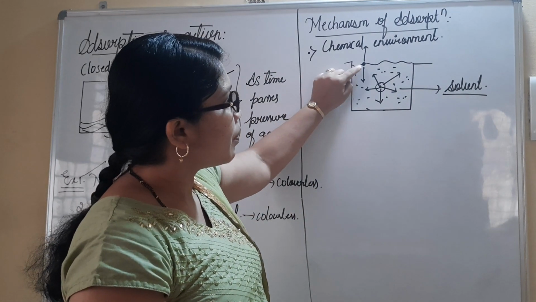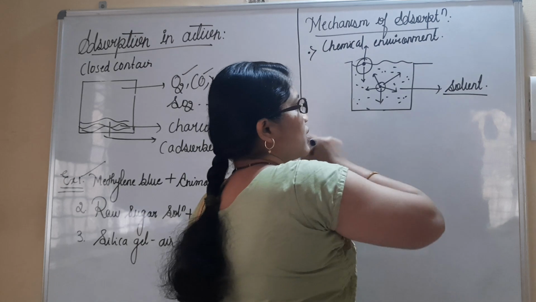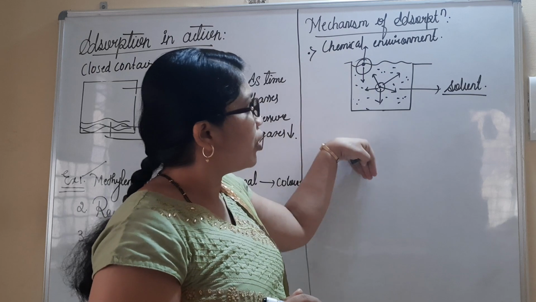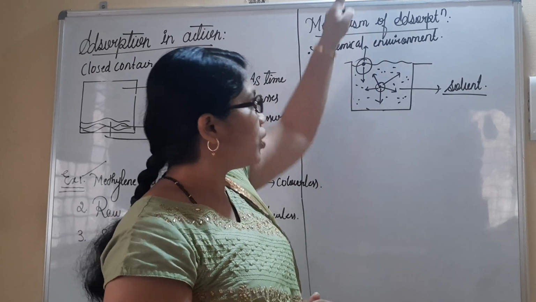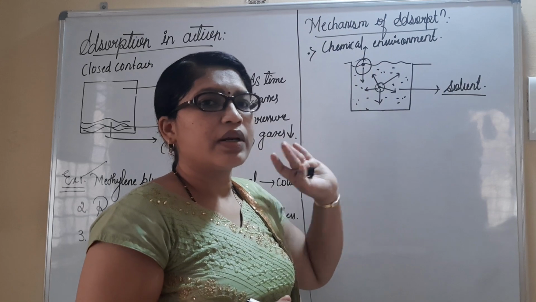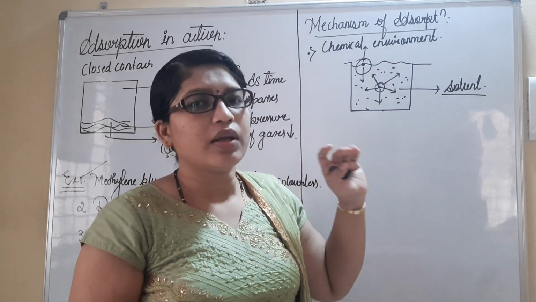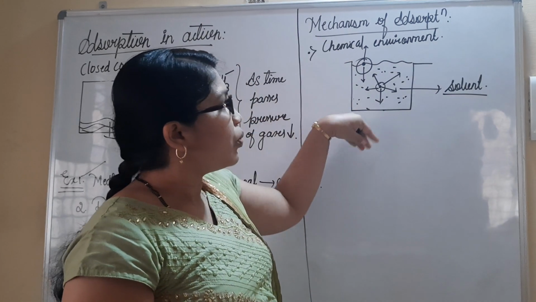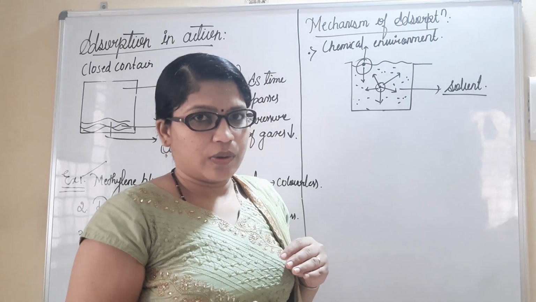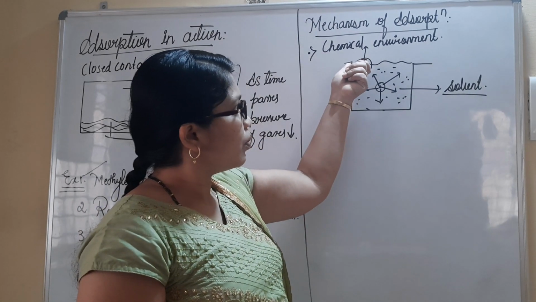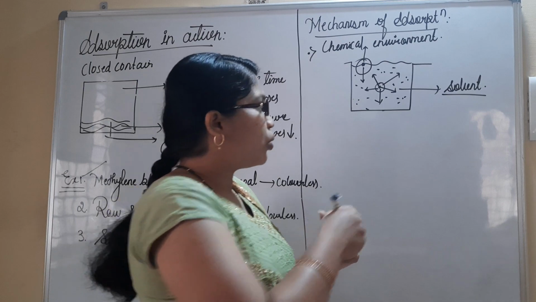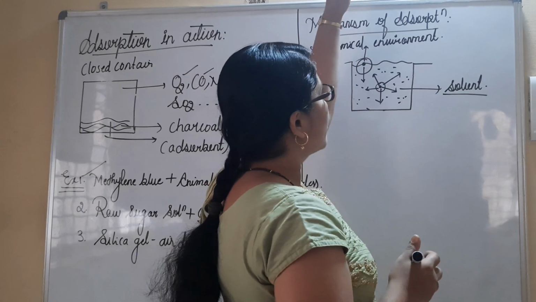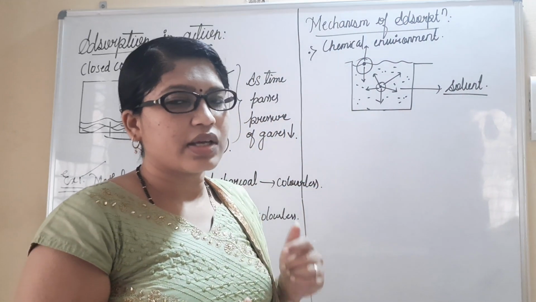But see here, one of the particles which is present on the surface has only two environments. One is the downward pull and the other is the outward pull. The outward pull is from the air, the atmosphere which is present. The downward pull is mainly due to water molecules. Whenever this molecule is present on the surface, the downward pull of water attraction is more, and the outward pull from the air is less.